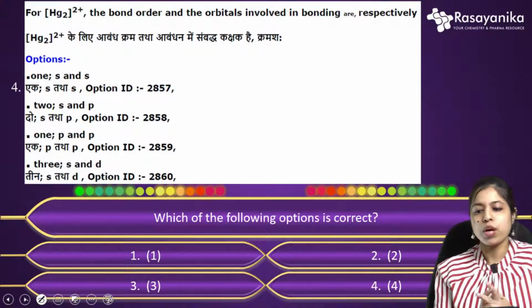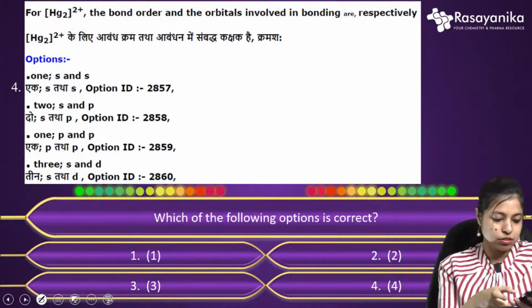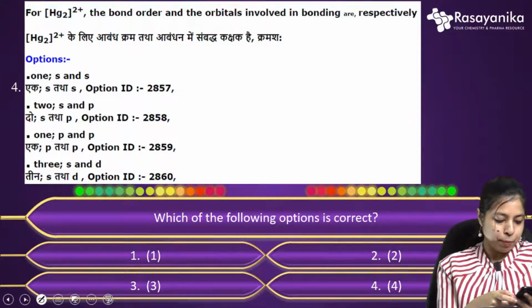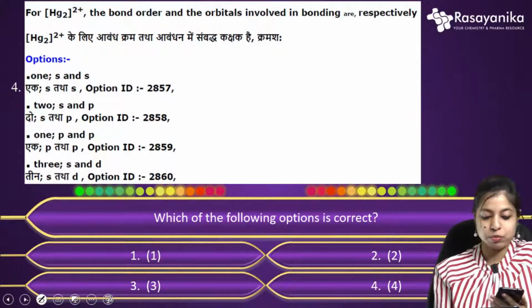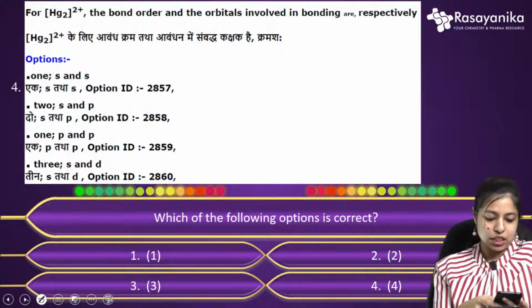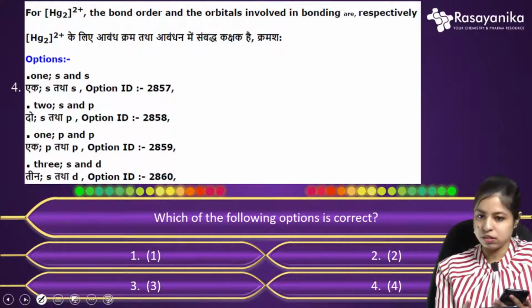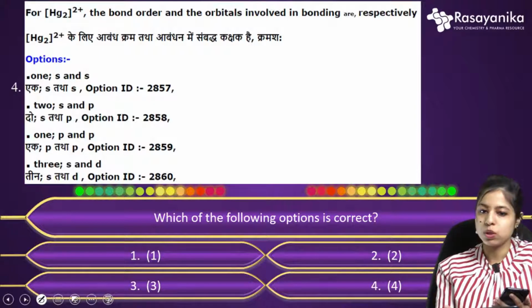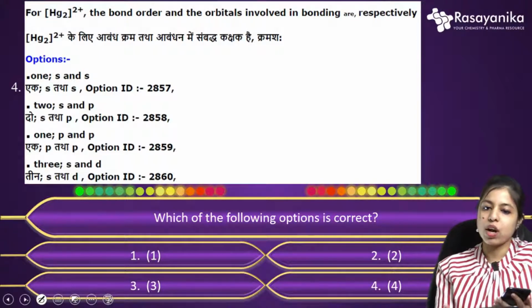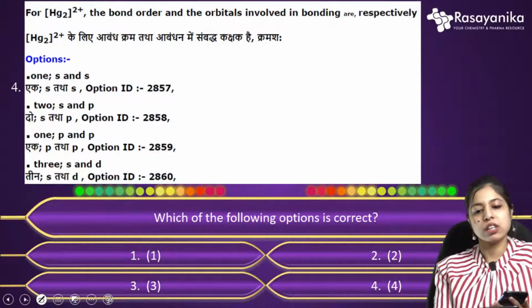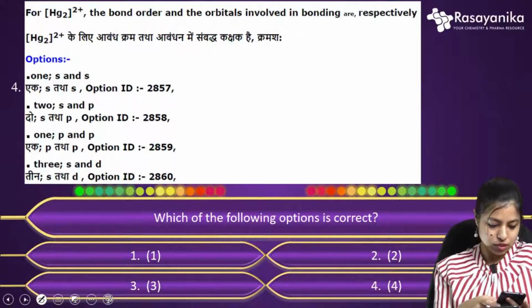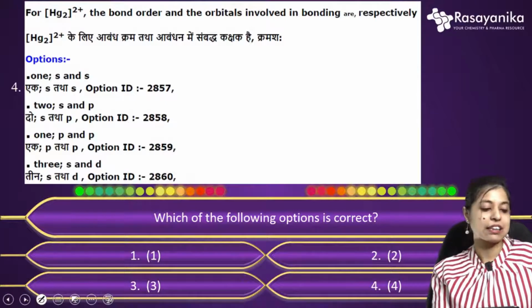So would anyone like to answer this question? Okay, so Papri answered yes ma'am. Oh, I think it's for the previous question. Okay, so would anyone like to answer this question number 4? Which will be the correct option? The options are: option 1, S and S orbital, bond order 1; option 2, bond order 2, S and P; option 3, bond order 1, that is P and P; and option 4, bond order 3, that is S and S. Pallavi answered option C. Okay, so let's see whether it is correct or not.